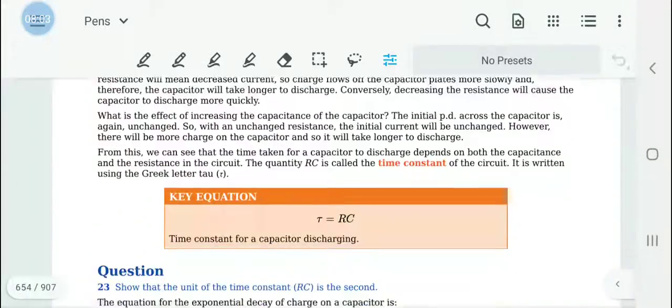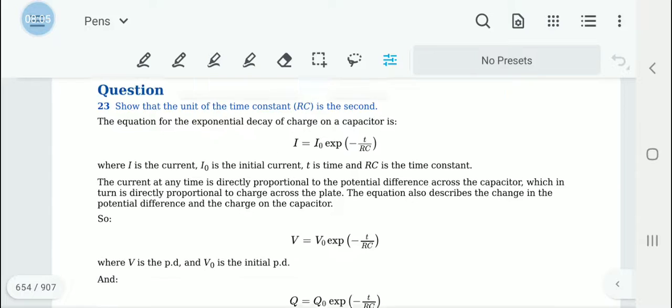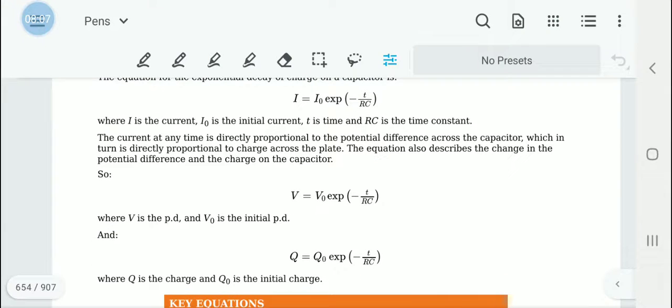Because V equals IR, V is directly proportional to I, and at the same time V is directly proportional to the charge on the plate, Q. As a result, we can develop three equations.